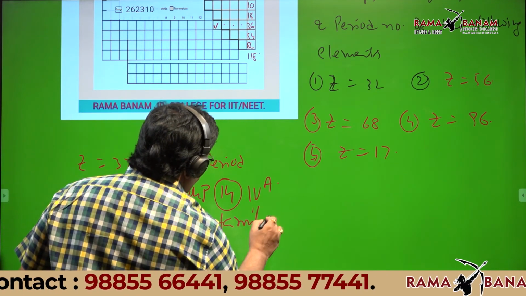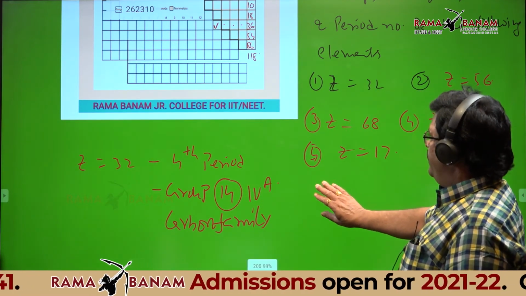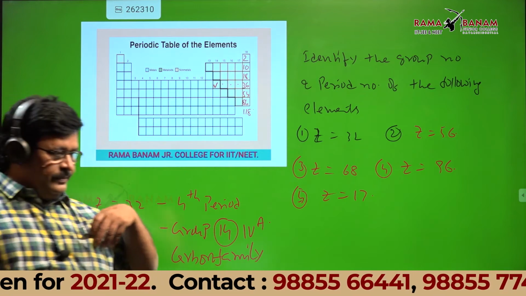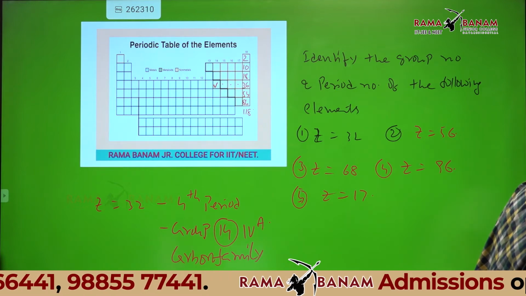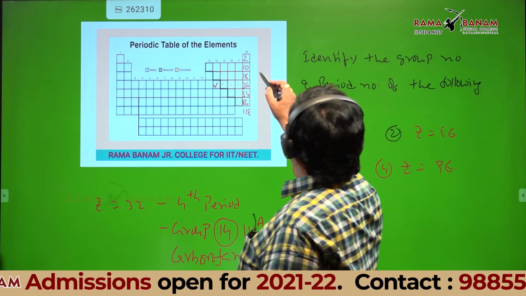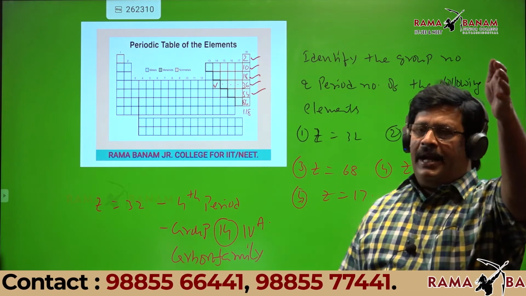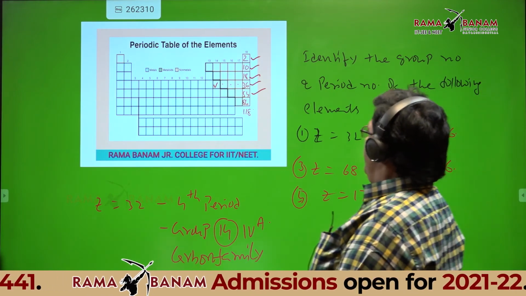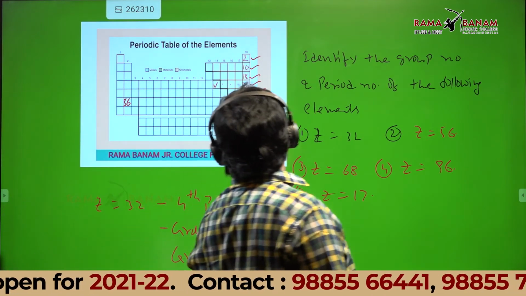Any doubt in this, students? No, sir. Then write for 56. Second group. Excellent. See, this is first period, second, third, fourth, fifth. Fifth period ends with 54. Is it okay? Then this is 56 here.